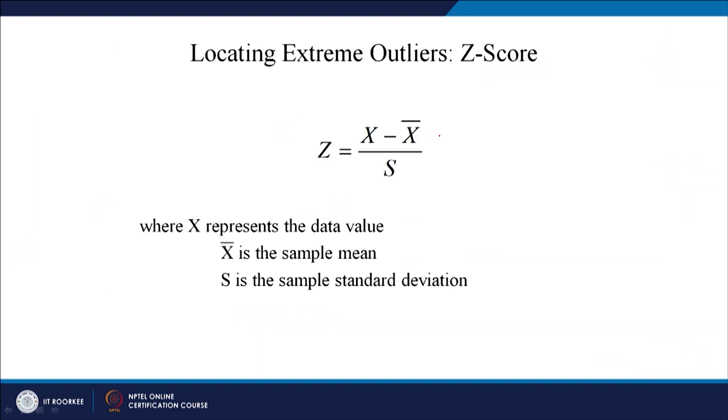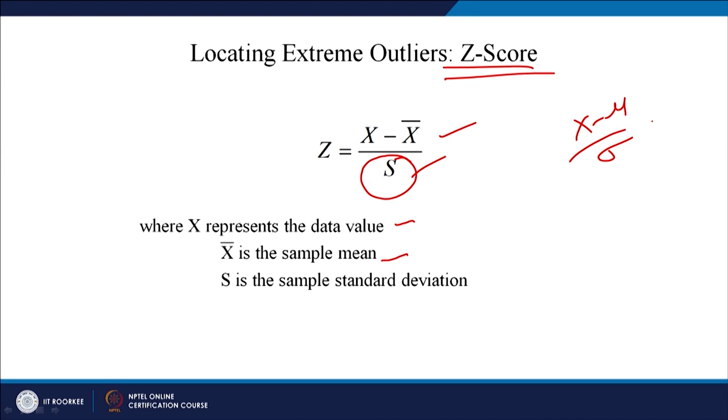So, x minus x bar divided by S, this is for a sample, right, we are talking about a sample. This is the sample standard deviation, this is the sample mean, this is the sample data point. Similarly, you can calculate it for a population also. How would it change? x minus mu divided by the standard deviation, right.